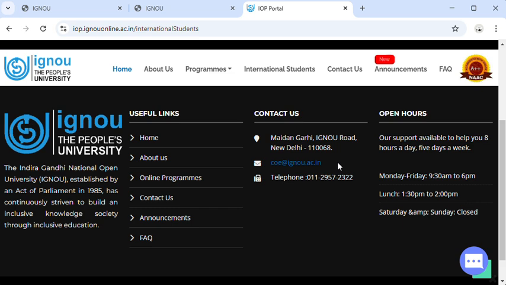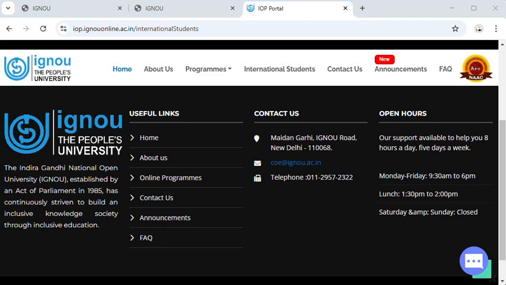You can call on the telephone number 01129572322 during working hours, Monday to Friday, 9:30 a.m. to 6 p.m. You can also contact approximately 10 a.m. to 5 p.m.; most probably your call will be attended at the IGNOU offices. Lunch time is 1:30 to 2 p.m. Friends, you can call your regional center Monday to Friday.